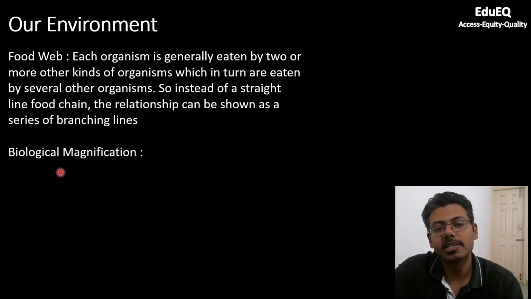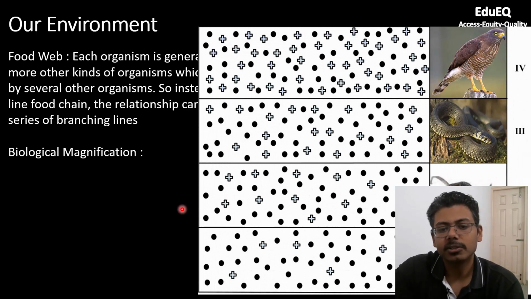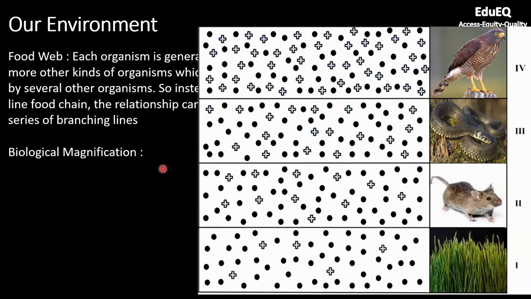Another very important concept is biological magnification. So let me explain it by some examples, what exactly magnification means. Biological magnification means getting a pollutant into our food chain and then magnification of that pollutant. That is the simple definition of biological magnification.